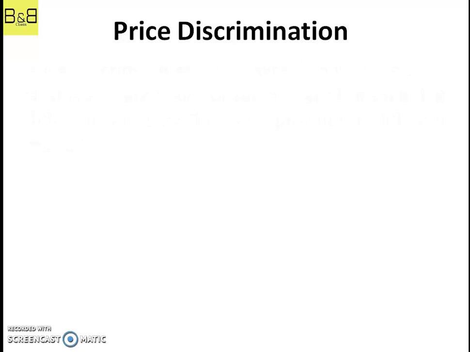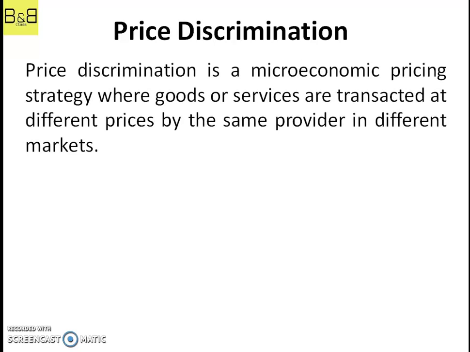So price discrimination. Price discrimination normally occurs when a seller or a firm charges different prices to different persons for similar or identical goods. It means that the seller is actually charging different prices to different people or different buyers. So how is a firm going to do that, or how can a firm do that?